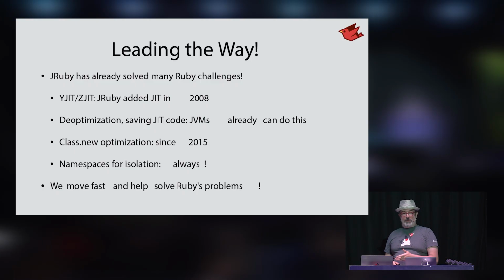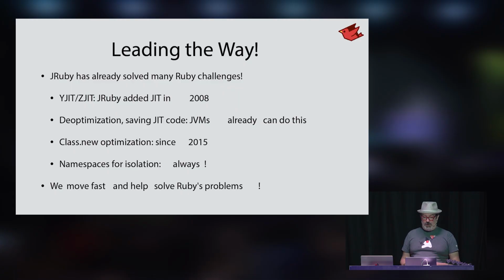This Class.new optimization that Aaron Patterson's been talking about, that Matz mentioned, I did this back in 2015, and I'll show some examples of that. Namespaces coming up in Ruby 3.5 or 4.0, whatever it's going to be. We've always had the ability to run multiple JRuby instances isolated in the same process. You can spin up a JRuby, load code into it, run it in isolation, and then shut it down, all within one executable. So we've always been trying to move fast and solve all of these problems that are in the Ruby world and bring a better Ruby experience to developers like you.